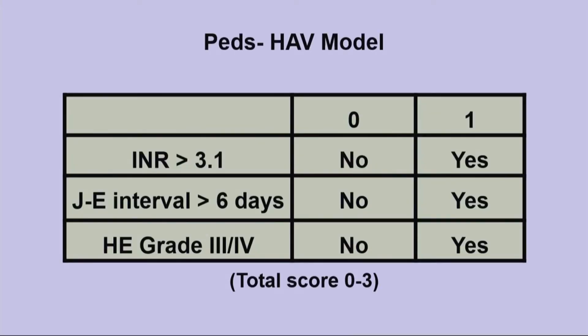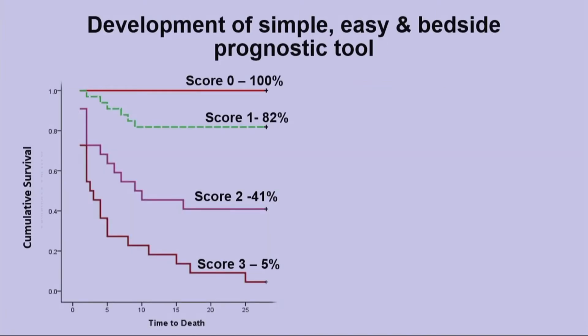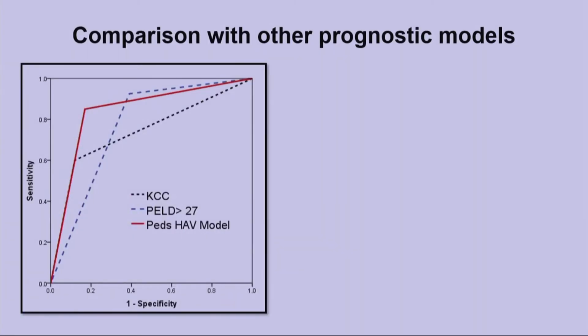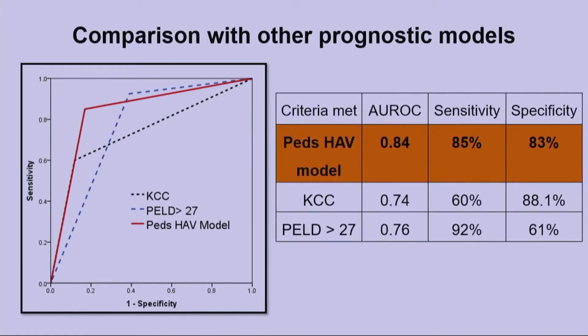So this was our final HAV-specific prognostic model based on the 3 significant criteria. The score can vary from a minimum of 0 to a maximum of 3. On Kaplan-Meier analysis, a score of 2 or 3 predicted significantly poor survival of 41% and 5% respectively. Hence, the presence of 2 or more variables was taken as the listing criteria of the PEDS HAV model. This PEDS HAV model, as indicated by the red line, had the best area under the ROC curve, with a sensitivity of 85% and a specificity of 83%, compared to the King's College criteria, which has a low sensitivity of 60%, and the PELD model, which has a low specificity of 61%.